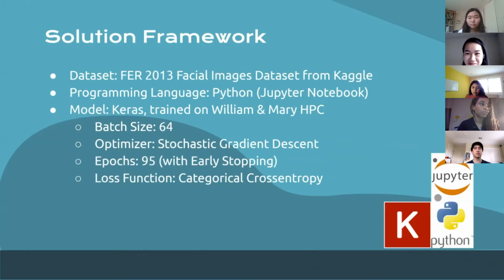Just some framework to our solution. Our dataset is the FER 2013 Facial Emotion Recognition Images dataset from Kaggle. Our programming language was Python, and we trained a convolutional neural network using Keras on William and Mary's high performance computing cluster. Our optimizer was stochastic gradient descent with our loss function as categorical cross entropy. We found after testing that this combination gave the highest accuracy, and the accuracy of our model was about 62%.